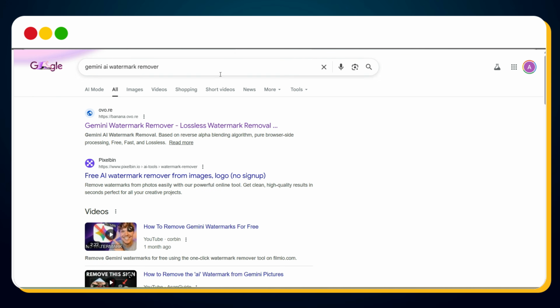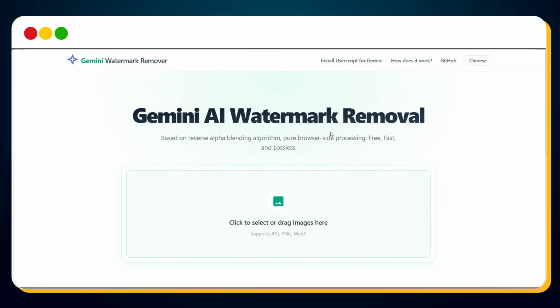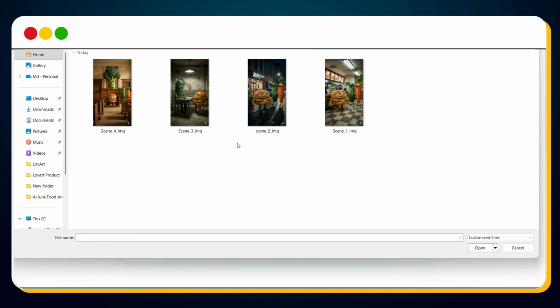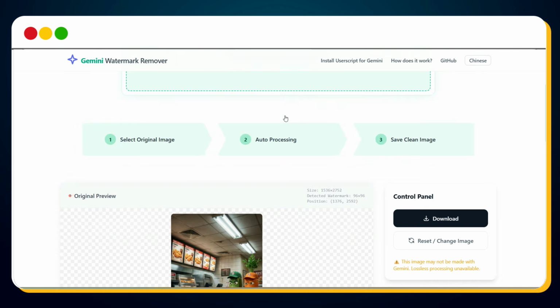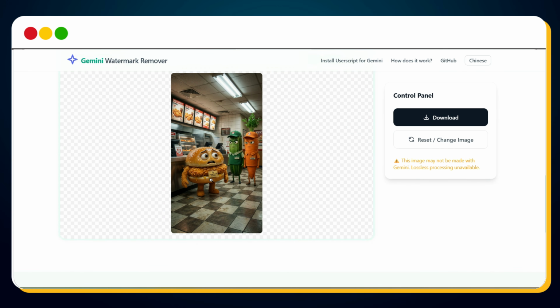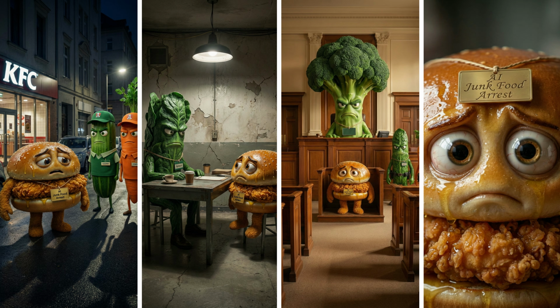From the search results, click on the first link. Once the website opens, just upload the scene image that has the Gemini watermark. As soon as the image is uploaded, the tool will automatically remove the watermark for you. Now, simply download the watermark-free image. This tool is 100% free. You don't need to pay a single penny. Using the same method, you can remove the watermark from all scene images.